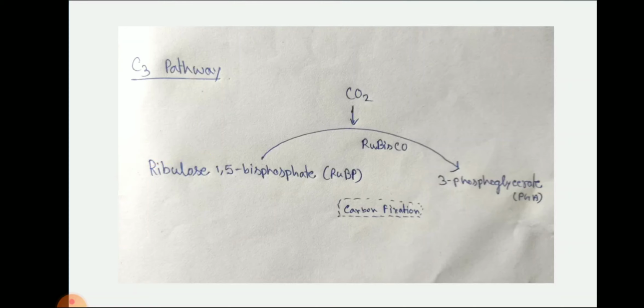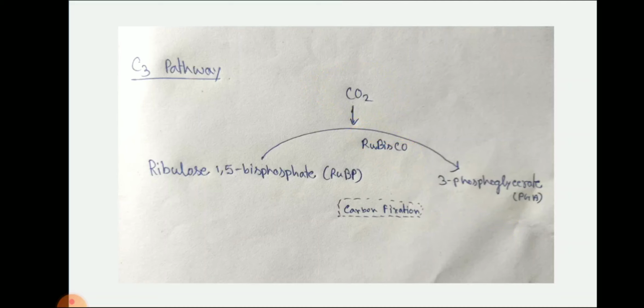So now this is the shortest form: RuBP is converted into PGA, 3-phosphoglycerate, with the help of the Rubisco enzyme and carbon dioxide. The C3 pathway is best where the carbon dioxide concentration is high. But along with carbon dioxide, plants also take in oxygen for aerobic respiration.